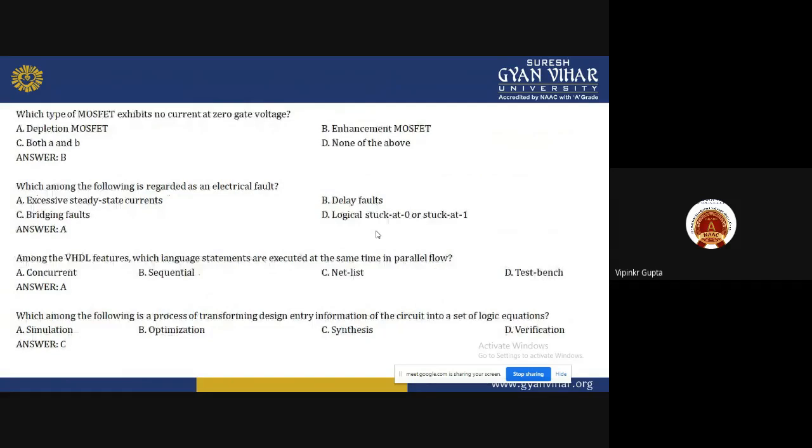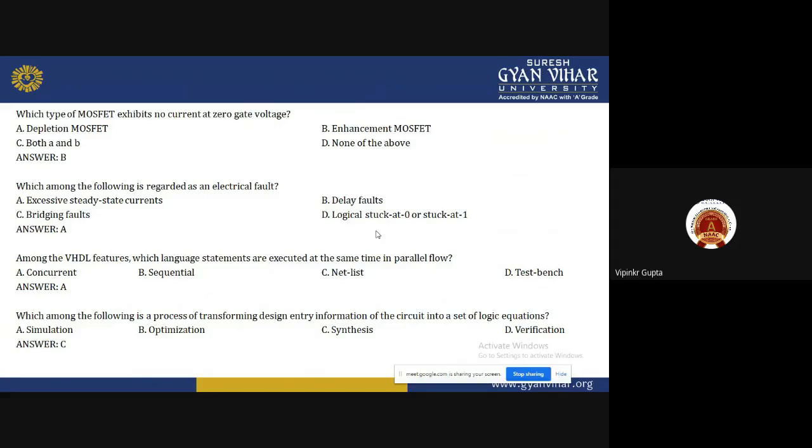Which type of MOSFET exhibits no current at zero gate voltage? That is the enhancement MOSFET. Which among the following is regarded as an electrical fault? Excessive steady state current. Among the VHDL features, which language statements are executed at the same time in parallel flow? That is concurrent.